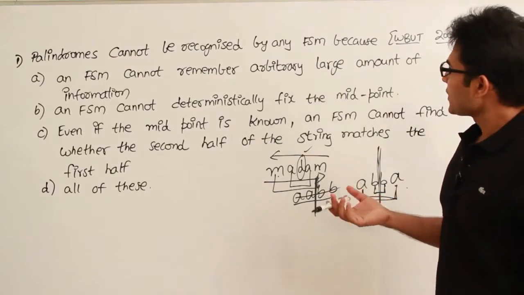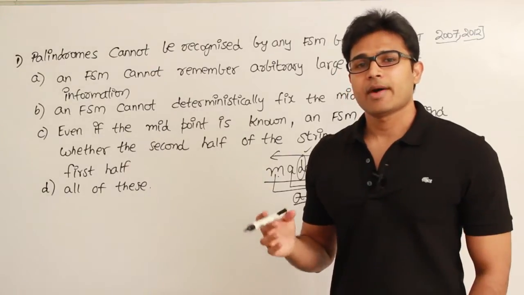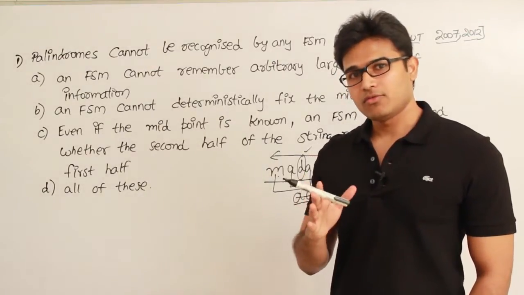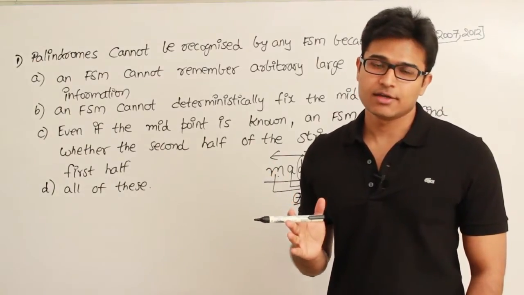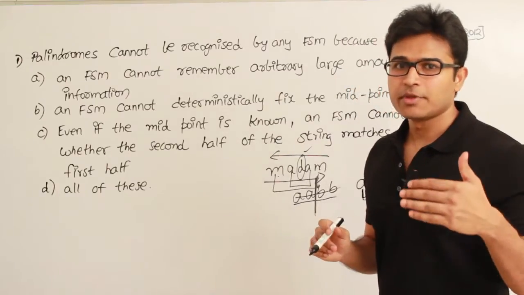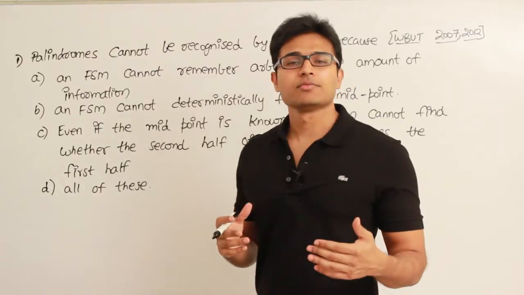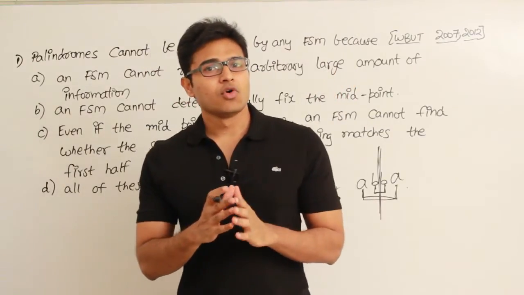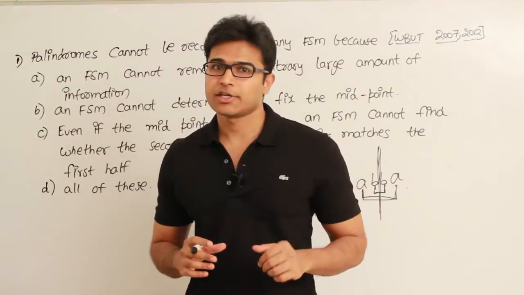Now, palindromes cannot be accepted by a finite state machine, but palindromes of finite length, not greater than some length, can be accepted. For example, if you frame the question as will the finite state machine accept palindromes no longer than 10 characters, then those palindromes can be accepted.